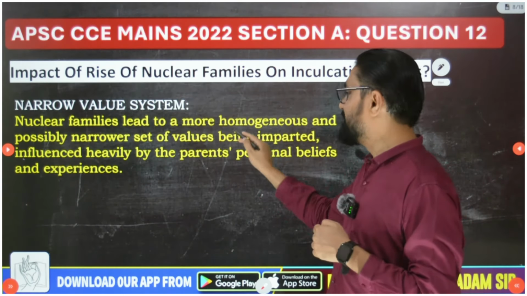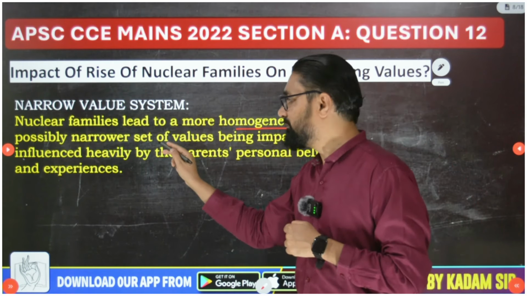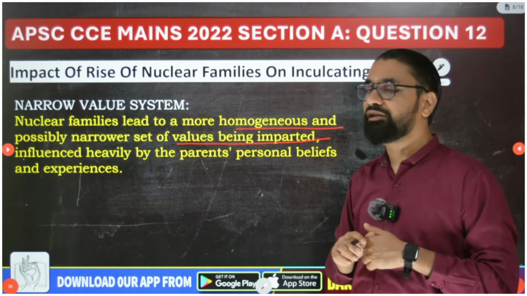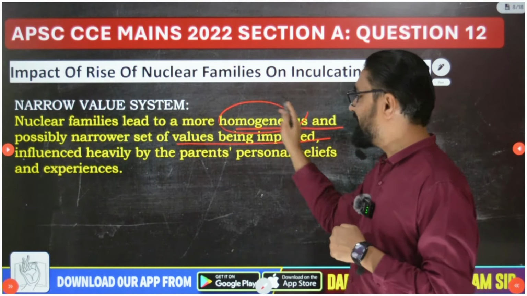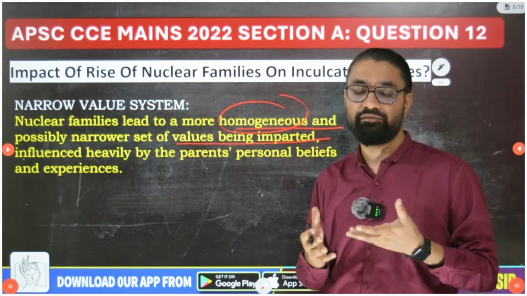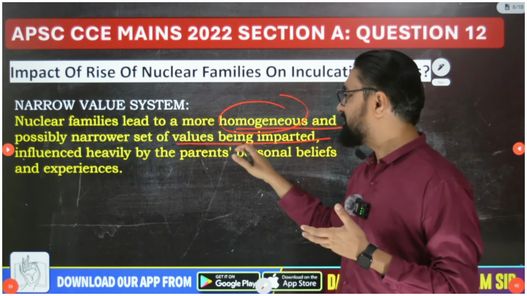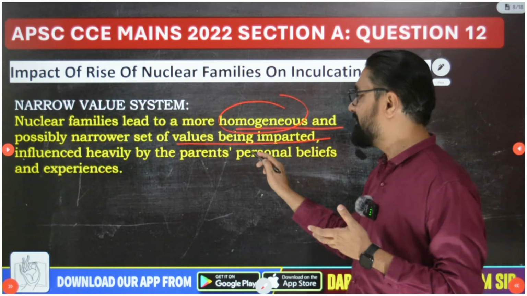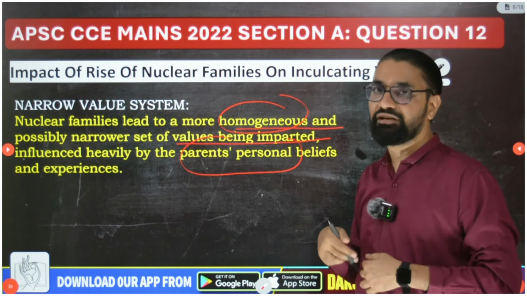So nuclear families lead to a more homogeneous and possibly narrow set of values being imparted. So a homogeneous value system, loss of diversity in value systems, and a narrower set of values being imparted, influenced heavily by parents' personal beliefs and experiences.